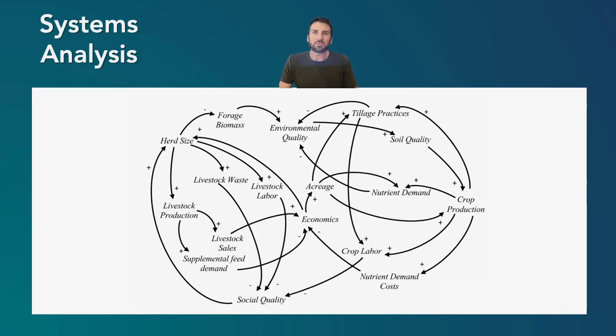And this can also help see unforeseen consequences. You might add one element to address one problem, but inadvertently create a whole bunch of other problems. So this system analysis can help try to identify that. Now, I'll just say again, this system analysis can be extended out to infinity. You can always look at more and more factors, but that takes more and more time and energy for the analysis, and it may be less relevant.